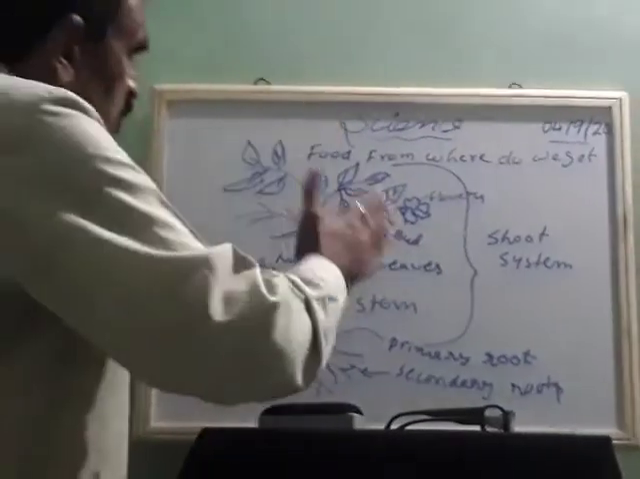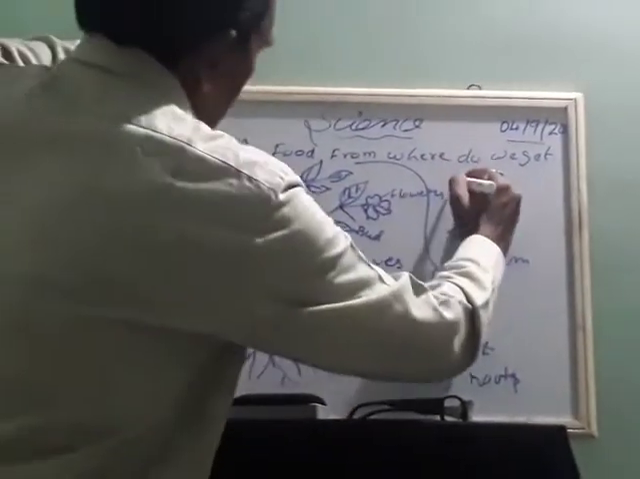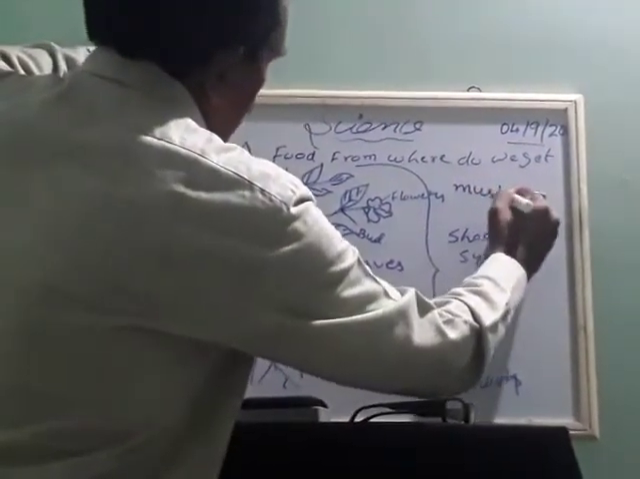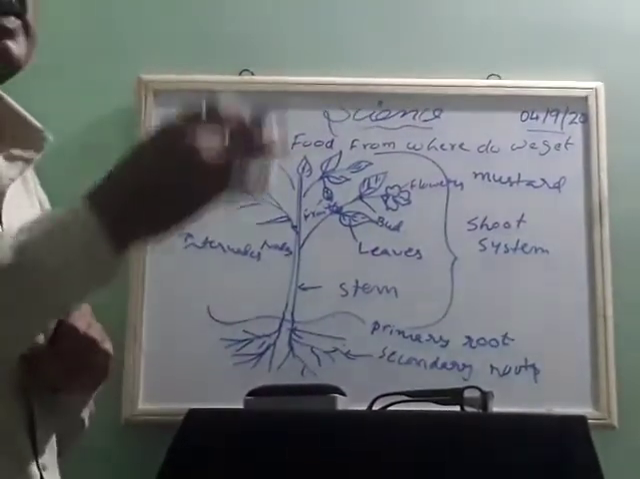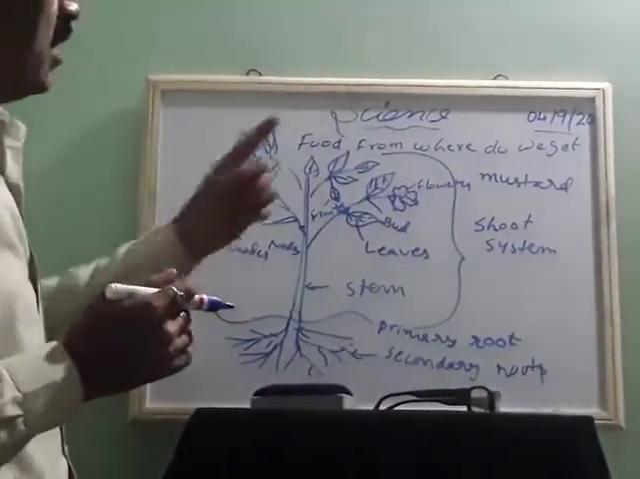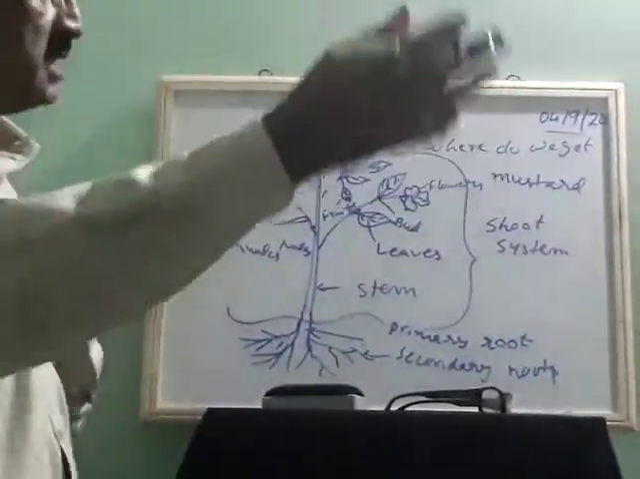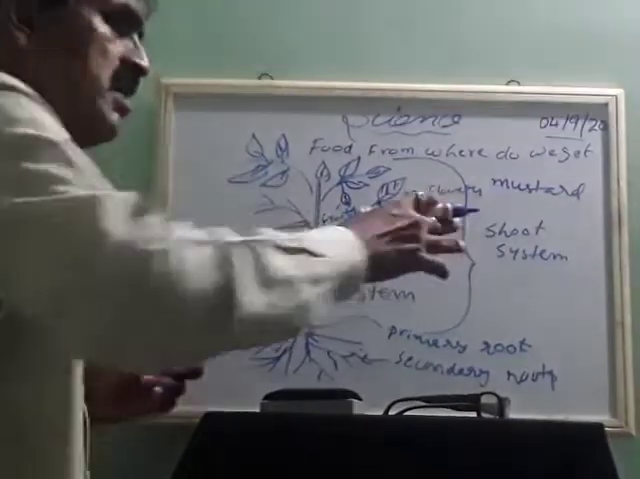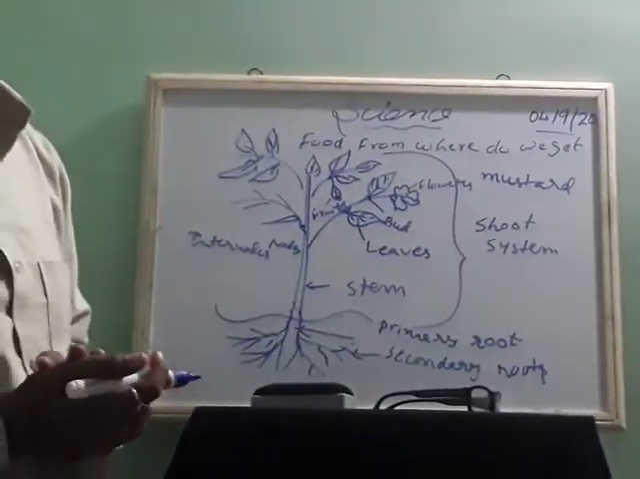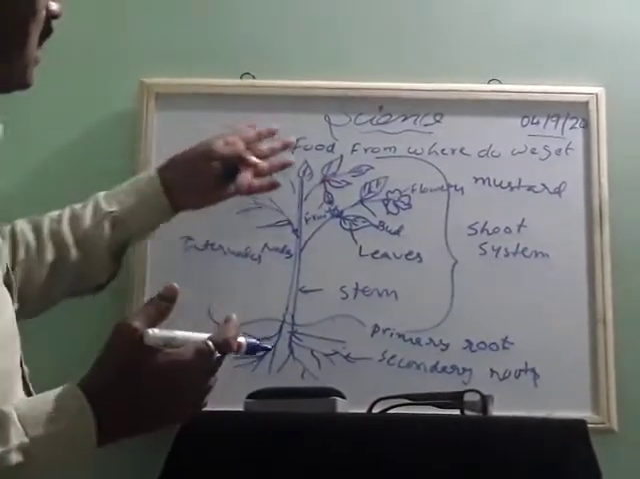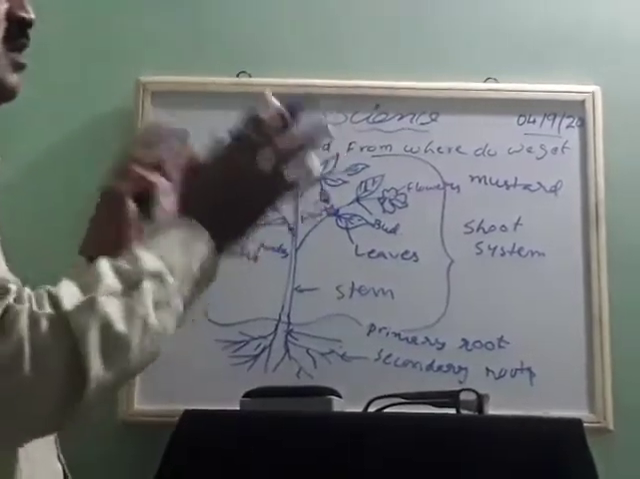Some of the plants, like the mustard plant, we eat only mustard oil. We cook with the mustard oil. But by using mustard flowers and mixing some spices and all, it is used as vegetable curry. So like this, there are many foods from many plant parts.